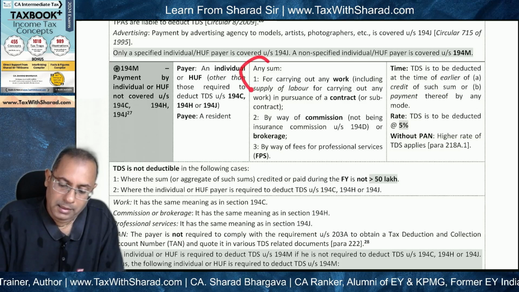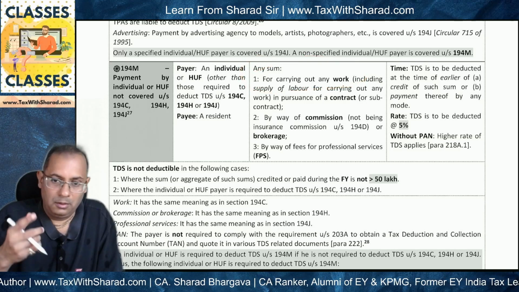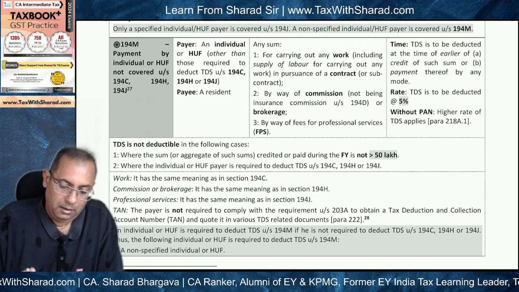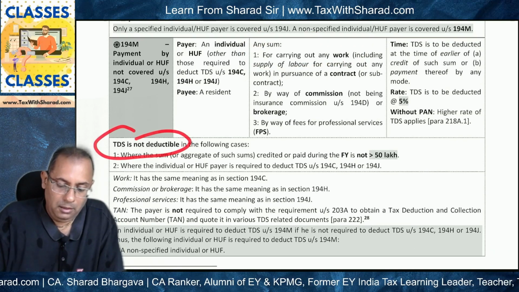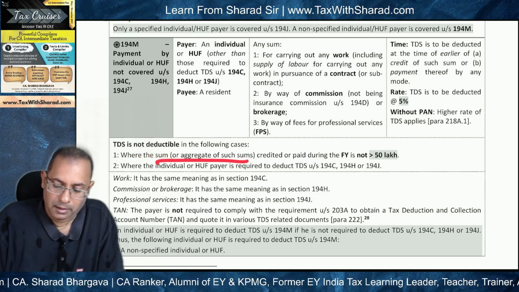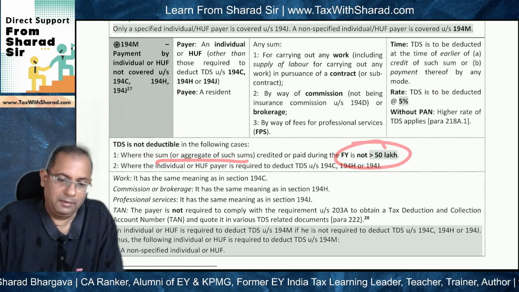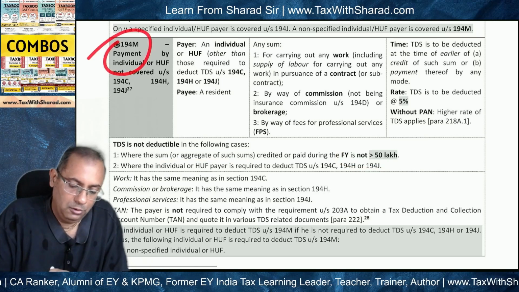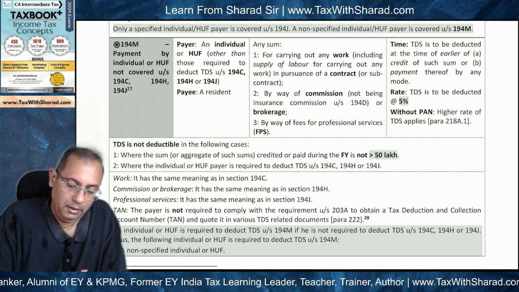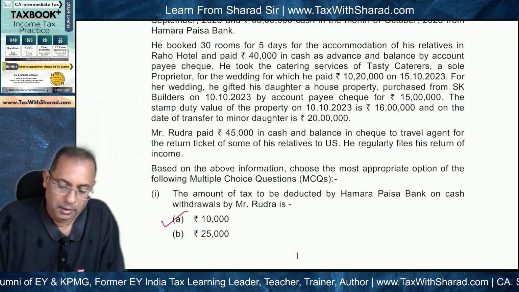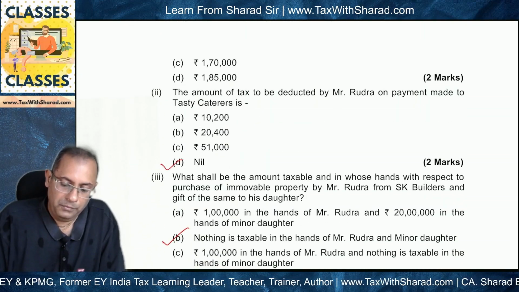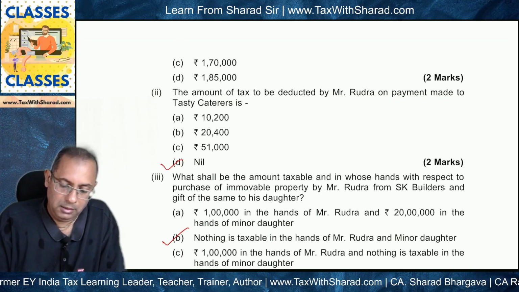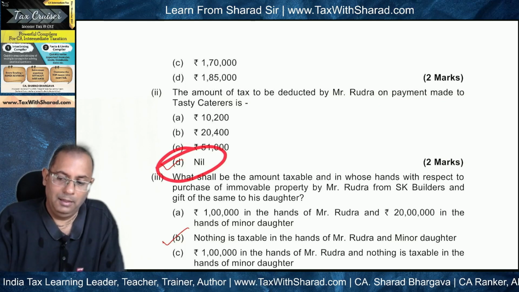And this is any sum for carrying out any work, and work we saw catering services is covered within the scope of work. But TDS is not deductible where the sum or the aggregate is not more than 50 lakh. So in our case, the sum is not more than 50 lakh, and therefore 194M is also not applicable. So consequently, neither 194C nor 194M is applicable, and therefore the amount of tax to be deducted by Mr. Rudra on payment made to Tasty Caterers will be nil.